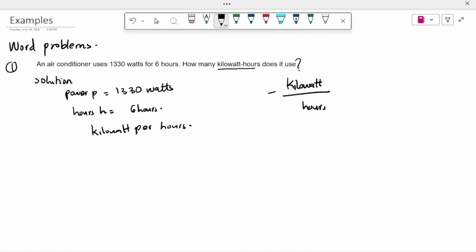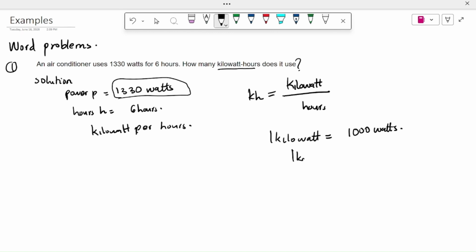Let's just say this is equal to kWh, because it's kilowatts per hour. So we're going to say this is equal to kWh. You already know that this power is in watts, so you have to change it to kilowatts. This is how it is: 1 kilowatt is equal to 1,000 watts. Yeah, 1 kilo is equal to 1,000 watts.